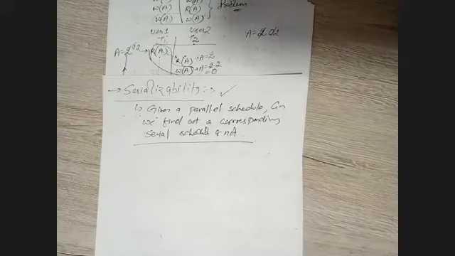So understand now, in a parallel schedule, we preempt the transaction and give the chance to the other transaction to start its execution. This is what a parallel schedule is. And serial schedule means one after the other. One transaction completely finishes, and only then we go to the second.